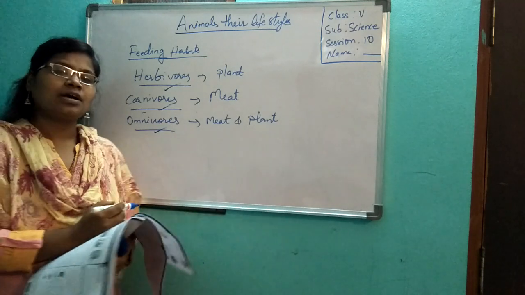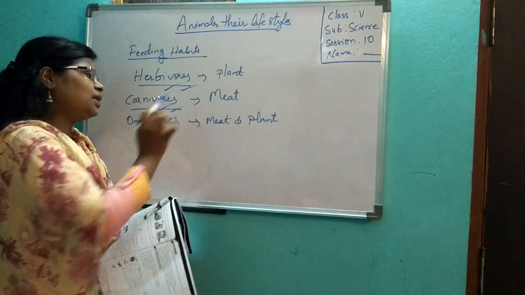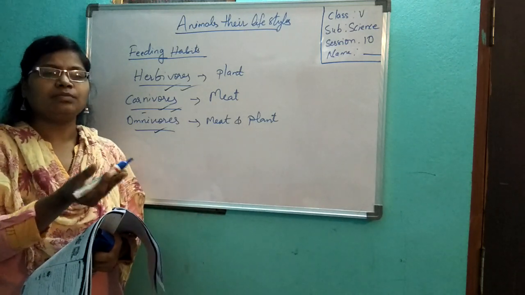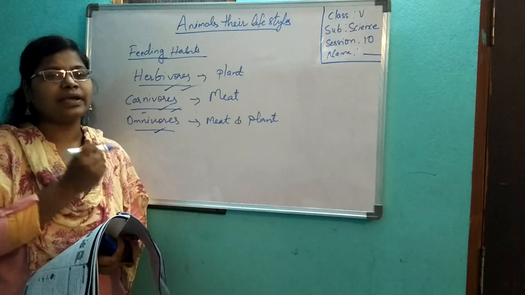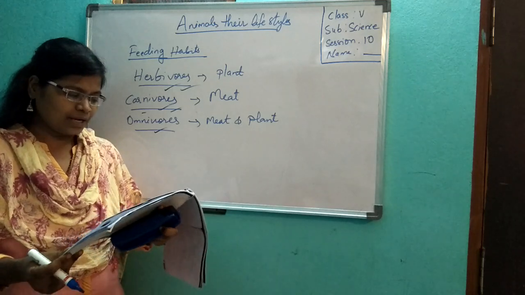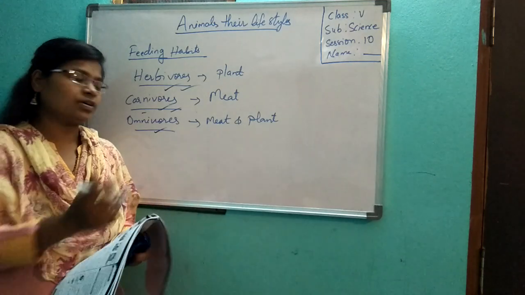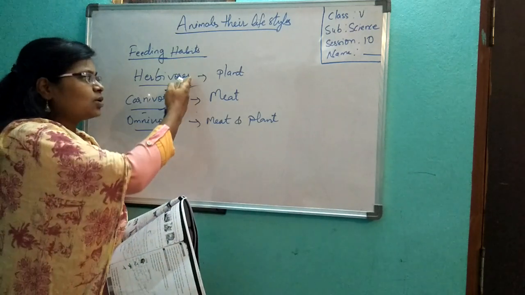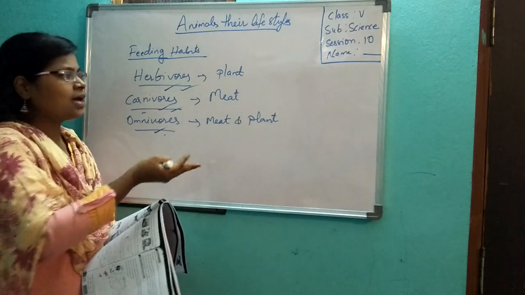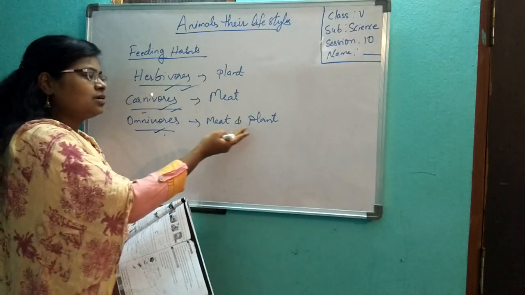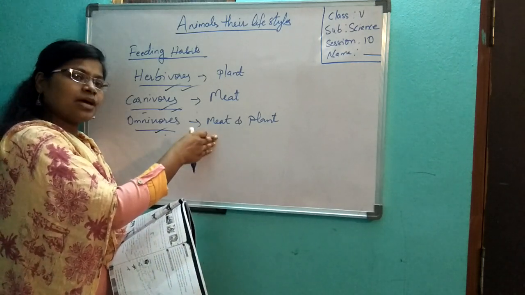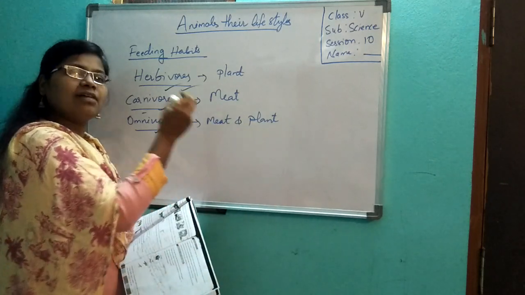Now, omnivores. Plant eating, meat eating. Omnivores are the animals which eat both plants and meat. These animals have teeth for cutting, chewing, grinding, and for tearing, because they eat meat. To eat meat, they have to tear the flesh, so they have sharp teeth, and to eat plants, they have to cut and eat.